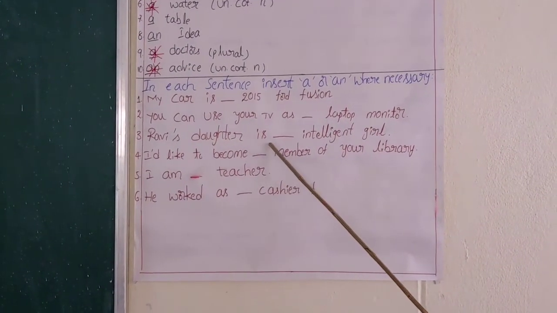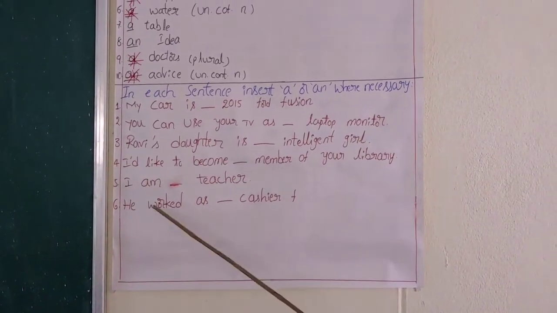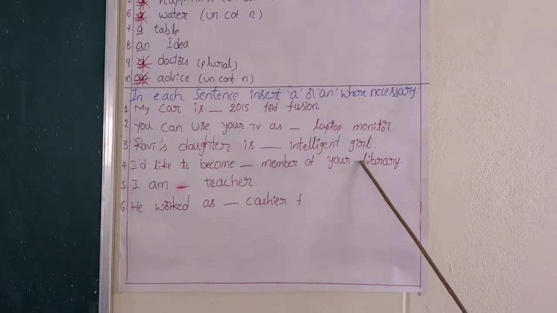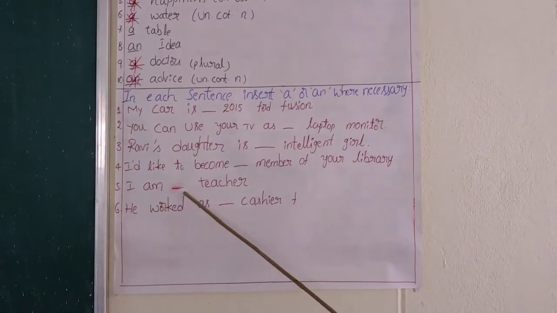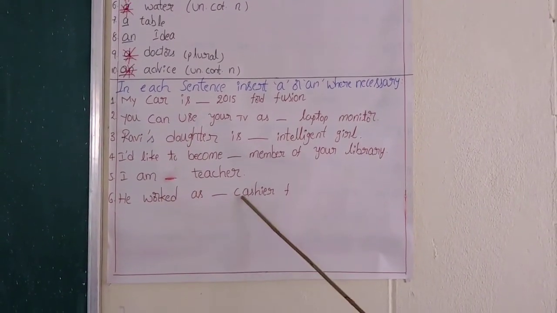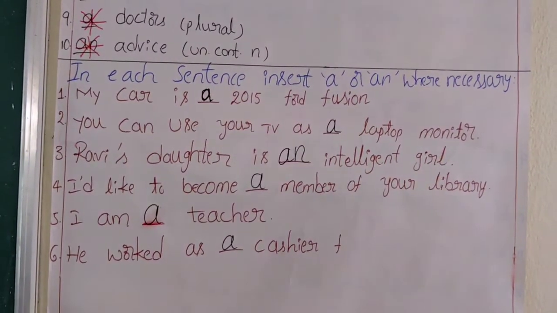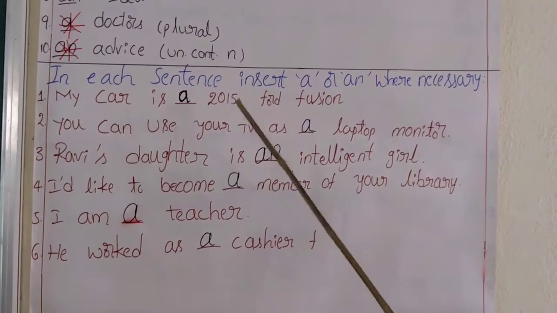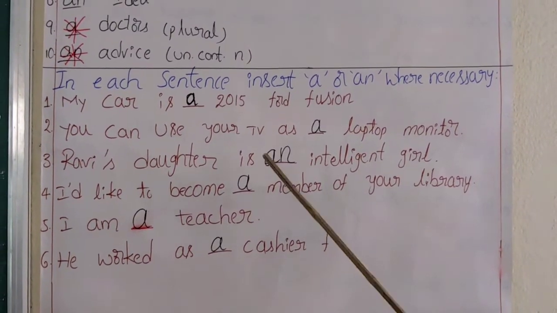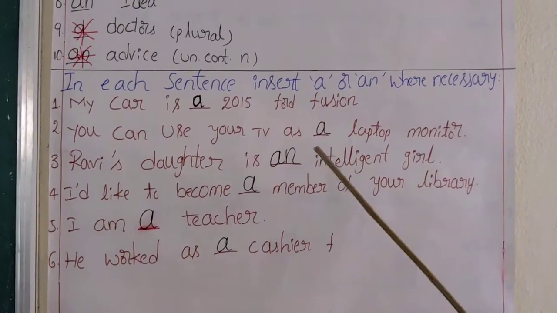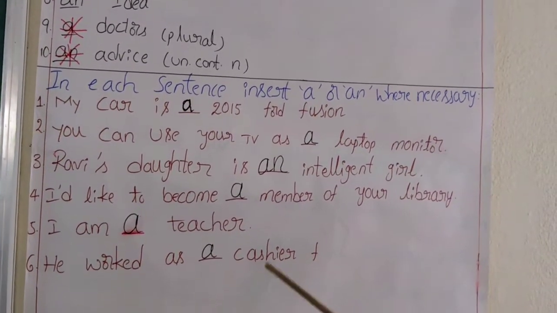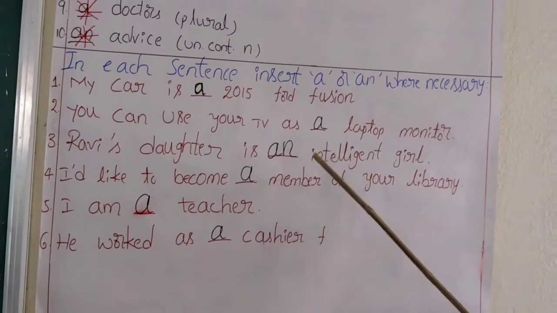Ravi's daughter is dash intelligent girl. I would like to become dash member of your library. I am dash teacher. He works as a cashier. All of these sentences mention a category or type of a person or thing, but they are missing the articles. I want you to put a or an in the correct place in each of these sentences.